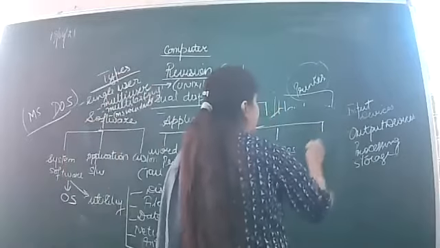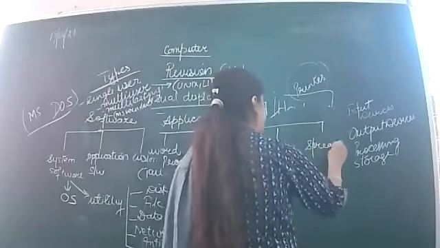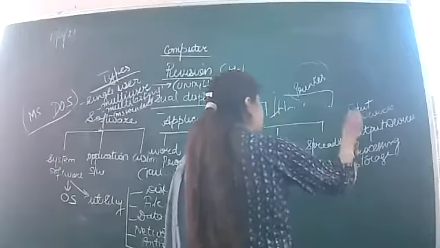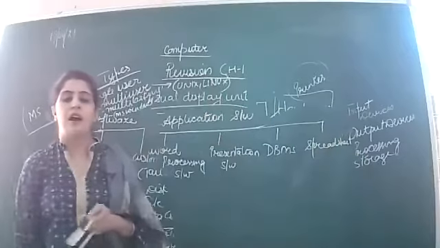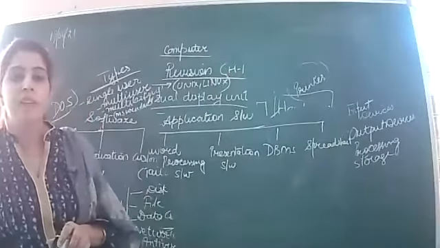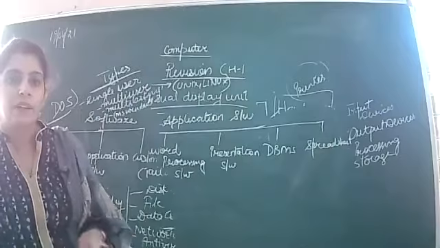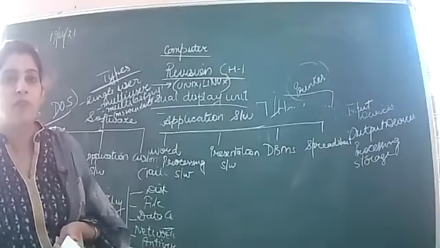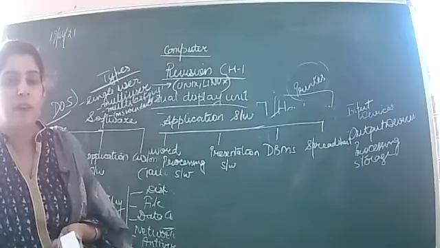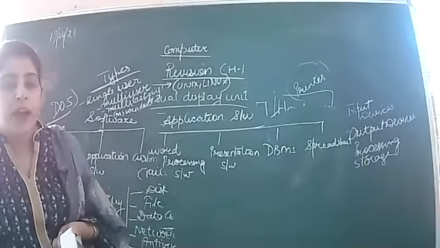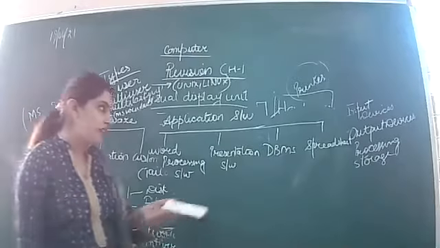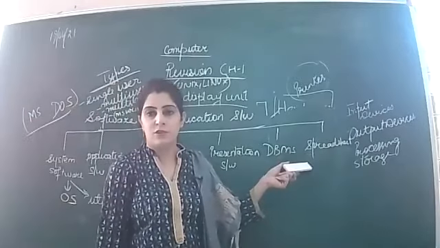Last one is the spreadsheet software. Spreadsheet softwares are used for performing the calculation. So it organizes the data in the form of rows and columns. आपका data row और column में organize होता है and you can perform the calculations. So that is the spreadsheet software.